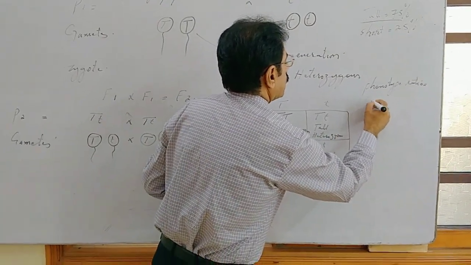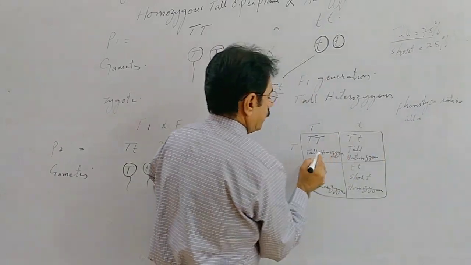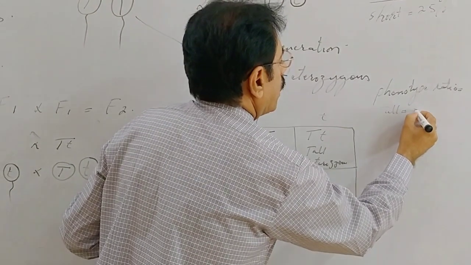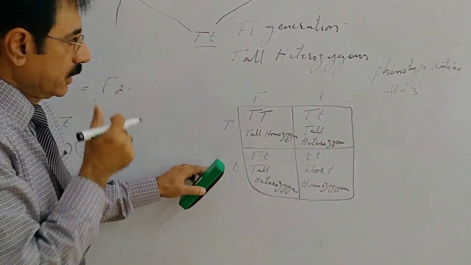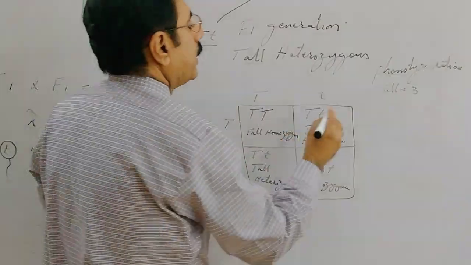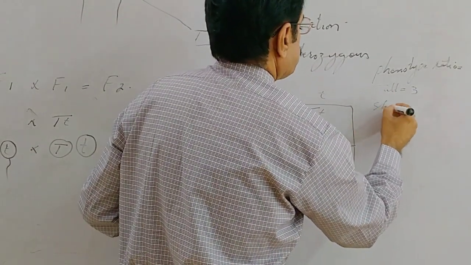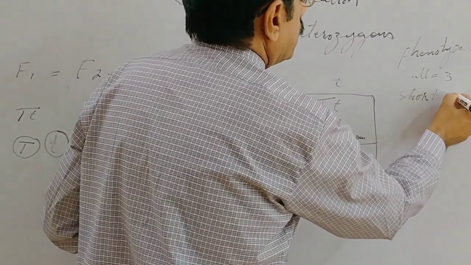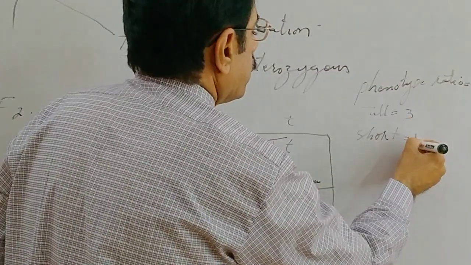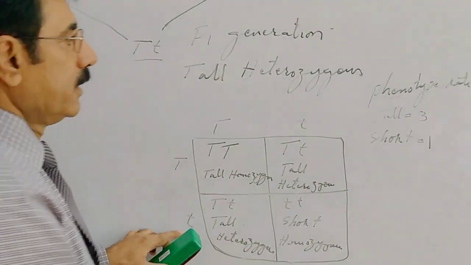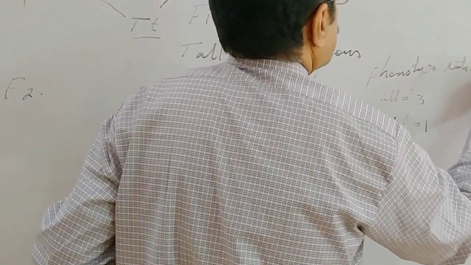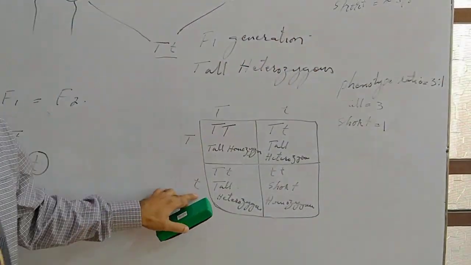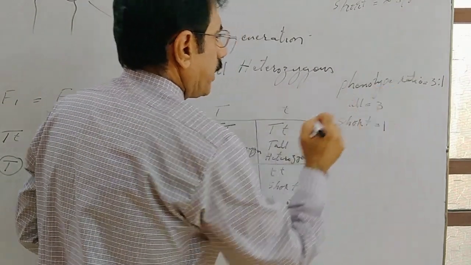There are tall plants, 1, 2 and 3. There are 3 tall plants out of 4, and short is equal to only 1, and thus the phenotype ratio obtained is 3 is to 1. This is the phenotype ratio.